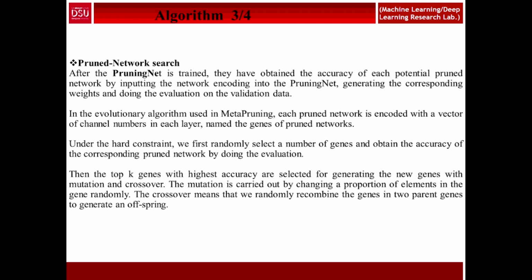with mutation and crossover. Mutation is carried out by randomly changing a proportion of the elements in the gene, and crossover means randomly recombining the genes of two parents to generate offspring.